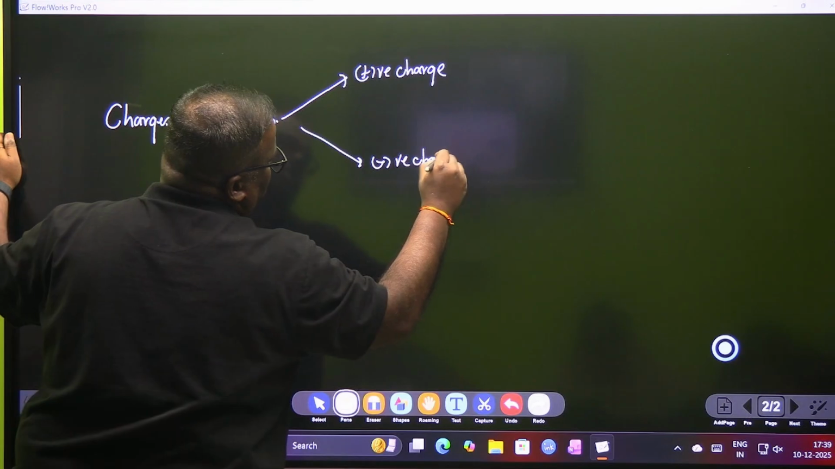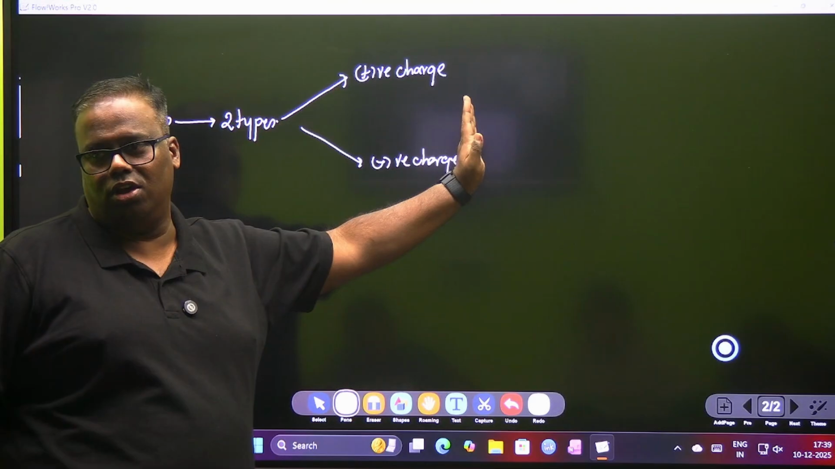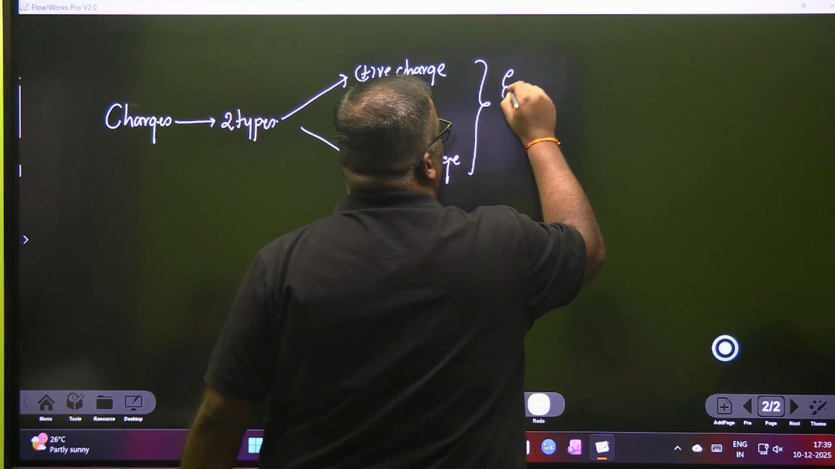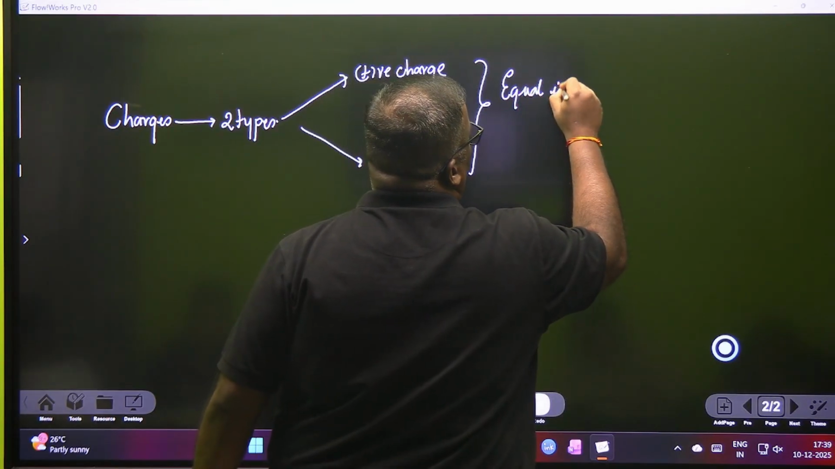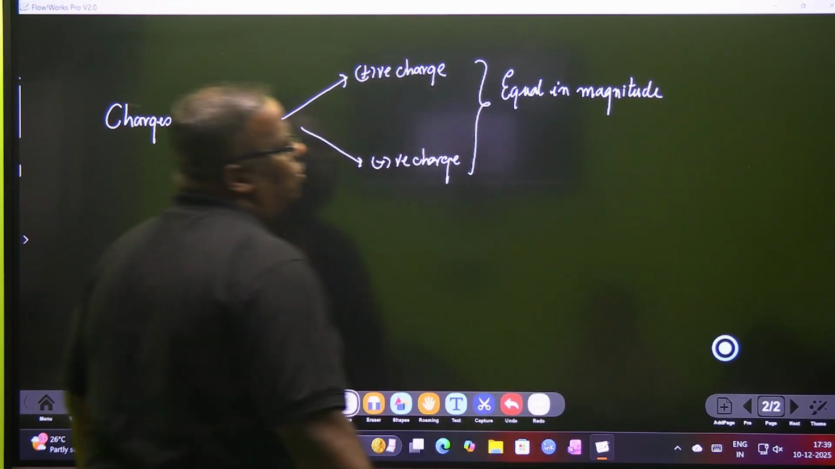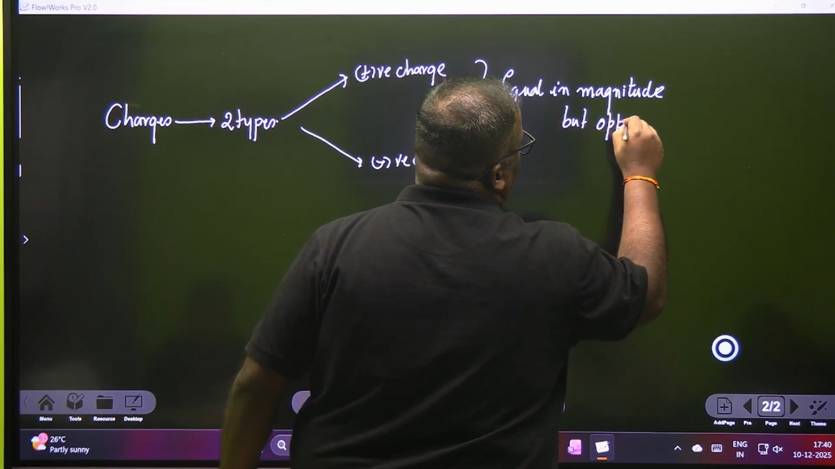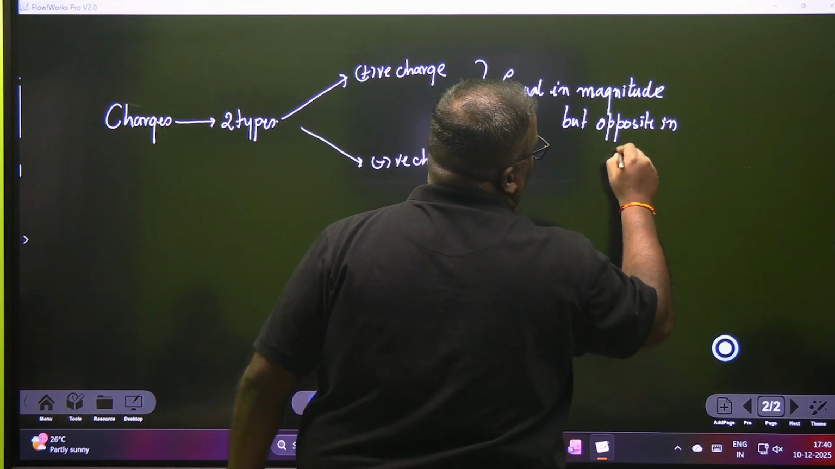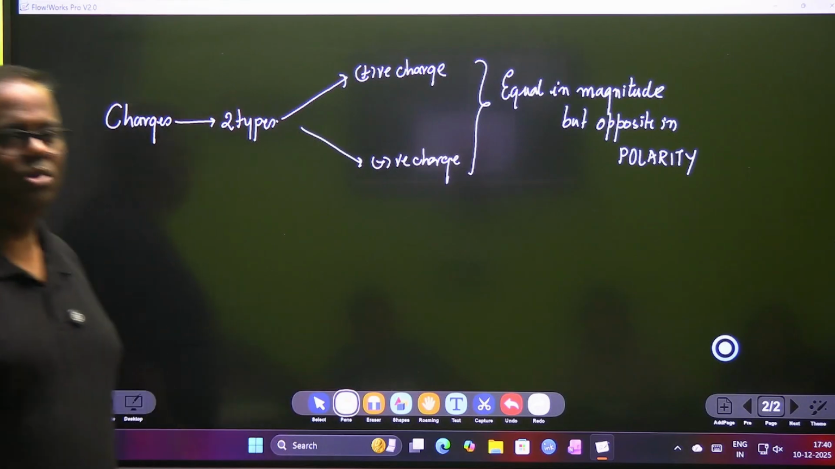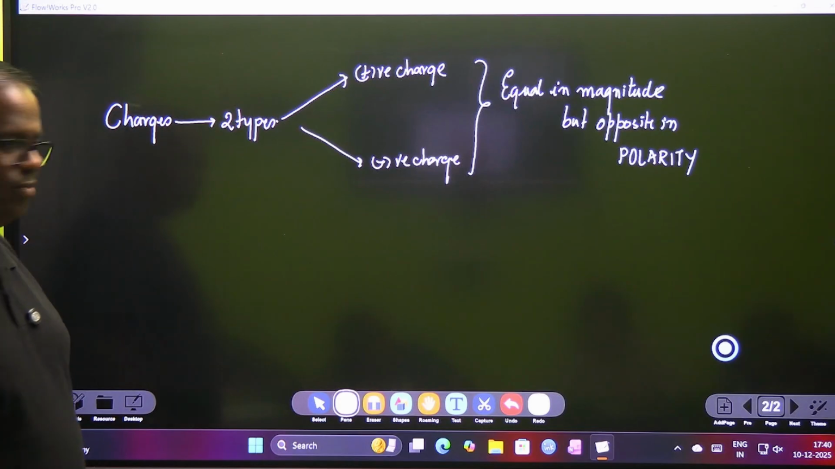Now, child, one thing to understand here: nobody makes this one powerful or that one powerful, they are equally strong, but they are two types. These two charges are equal in magnitude. Magnitude means the absolute value. They are equal in magnitude but opposite in a new word, which we call polarity. We don't call it sign, we call it polarity. The polarity of the two charges is just opposite. Have you understood?